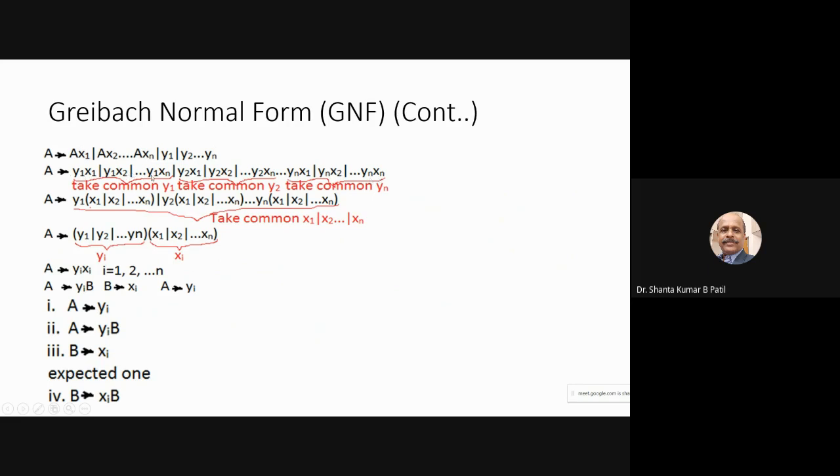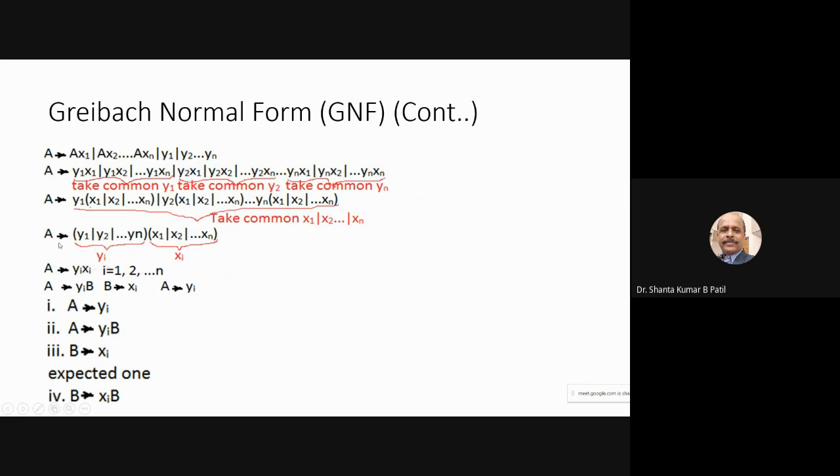the common in this case is y1. So take y1 common, remaining inside the bracket is x1, x2, ..., xn. In this one the common is y2. So you can take y2 common, remaining is x1, like that. yn common, remaining inside the bracket x1, x2, ..., xn. Again, in this case it is like an OR operation. So in this, you can find the common is x1, x2, ..., xn. Take x1, x2, ..., xn common. Inside the parenthesis, you can have y1, y2, ..., yn.